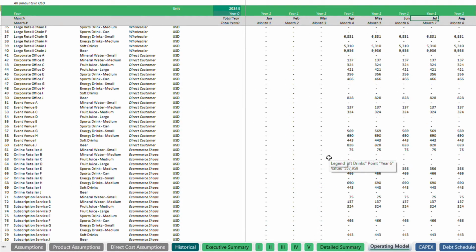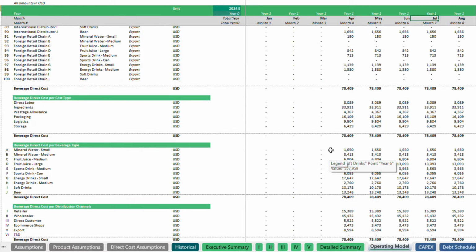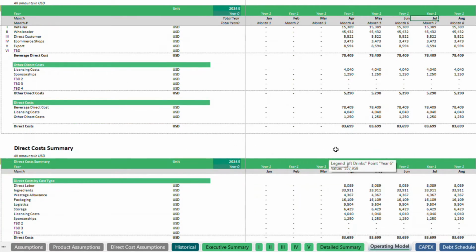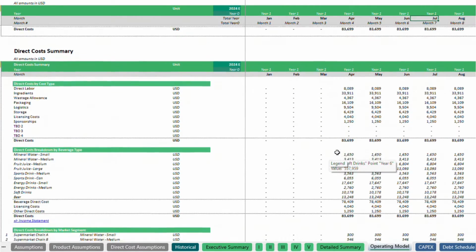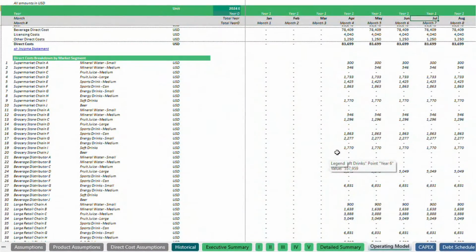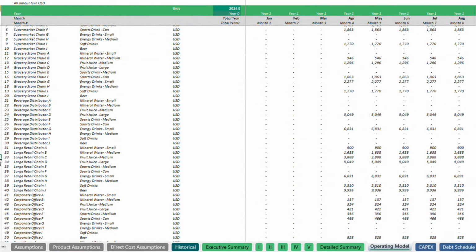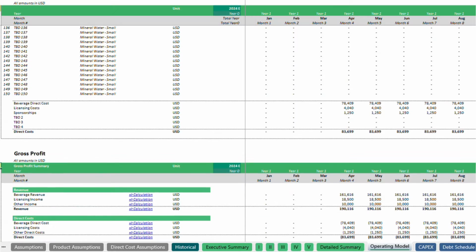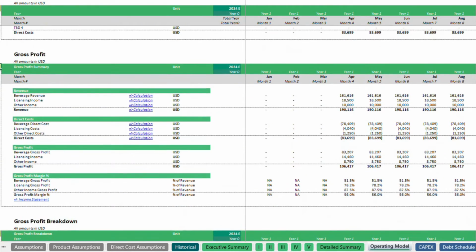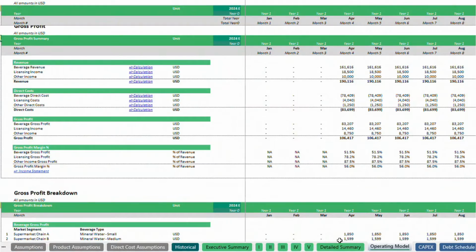Strategically managing costs is crucial for maximizing profitability and ensuring efficient resource allocation. This financial model excels at analyzing direct and operating costs, running scenarios, and assessing their impact on profit margins, helping you identify cost savings and optimize expenses in the competitive beverage industry.